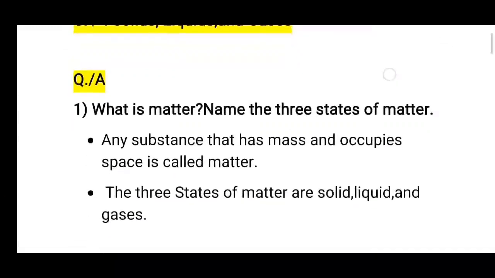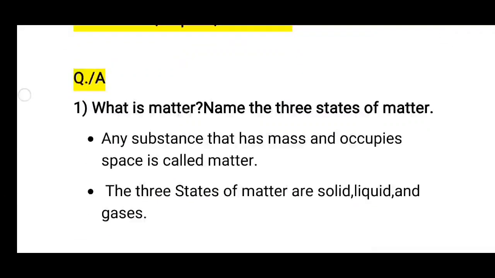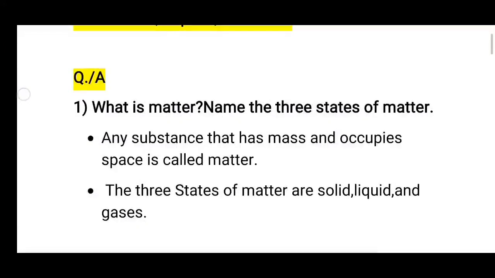The first question is, what is matter? Name the 3 states of matter. So the answer is, any substance that has mass and occupies space is called matter. The 3 states of matter are solid, liquid and gases.